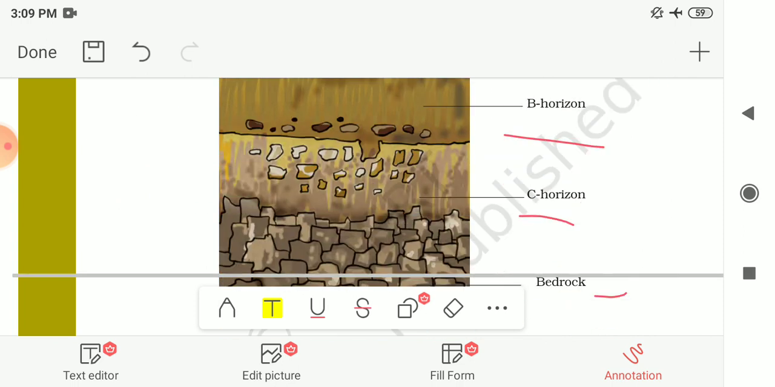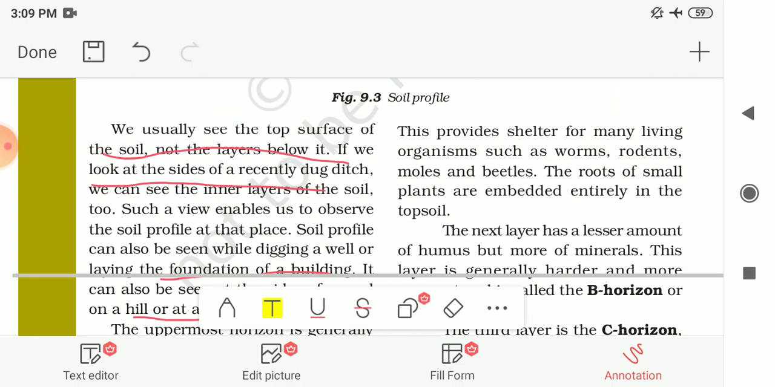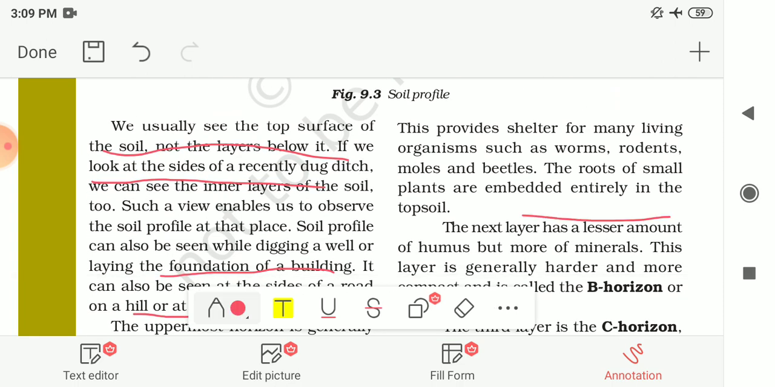This upper layer provides shelter for many living organisms such as worms, rodents, that means mice and rats, moles and beetles, that means cockroaches. So this layer provides shelter to these different organisms, and the roots of small plants are embedded entirely in the topsoil. The roots of the small plants are fixed in this topsoil.